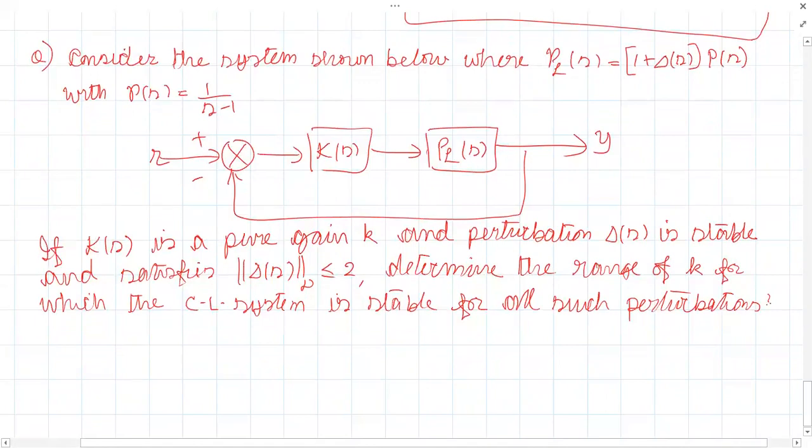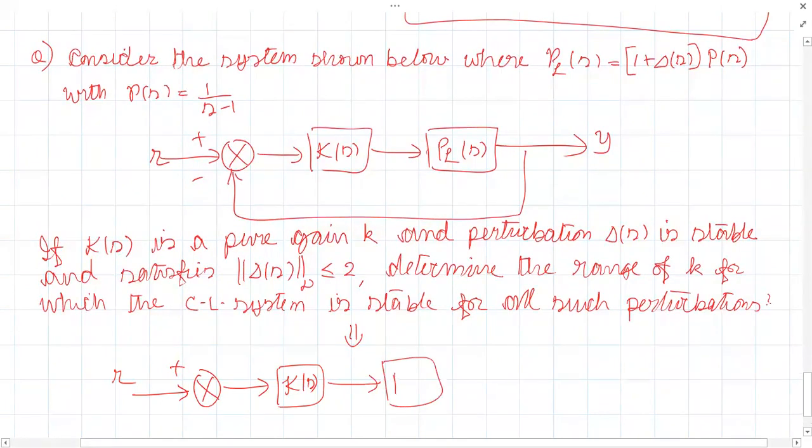You have to separate delta from the remaining part of the block diagram. Okay. So let me redraw this thing. So what will you get? This is our R plus this is K of S. Okay. And what was the perturbation given? It was 1 plus delta of S into P of S. That means here is our P of S, and here is the delta of S block.